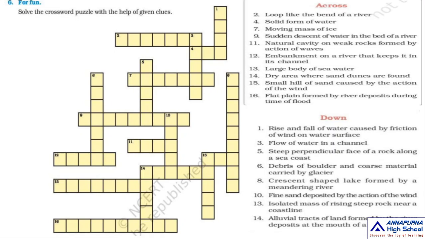Next, 16 across: flat plain formed by river deposits during time of flood is called a floodplain. F-L-O-O-D-P-L-A-I-N, floodplain. Next, come to 13 down: isolated mass of steep rock rising near a coastline is called a stack. S-T-A-C-K, stack, you write. 13 across: large body of sea water is called a sea. Next, 8 down, you see: crescent-shaped lake formed by a meandering river is called an oxbow lake.